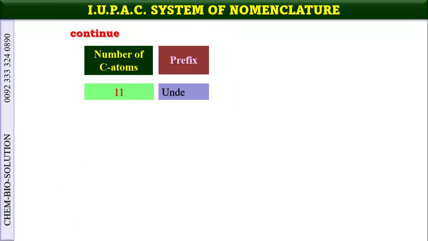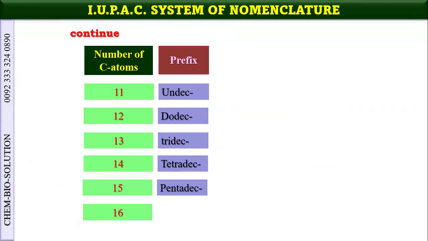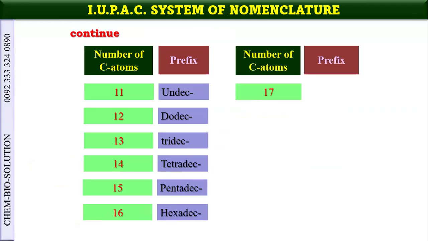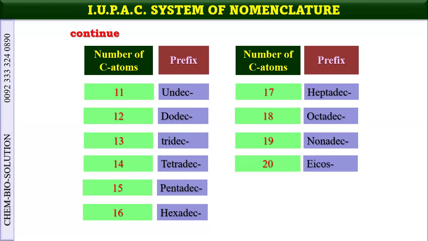Now say 11 for undec, 12 for dodec, 13 for tridec, 14 for tetradec, 15 for pentadec, 16 for hexadec. Similarly, heptadec, octadec, nonadec, and the 20th is icosan. There is a different term.